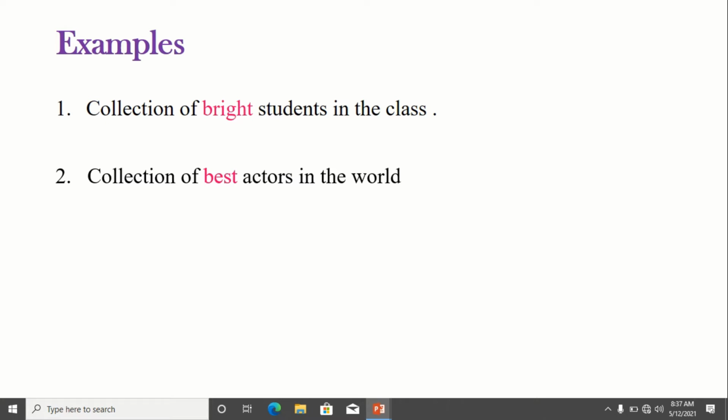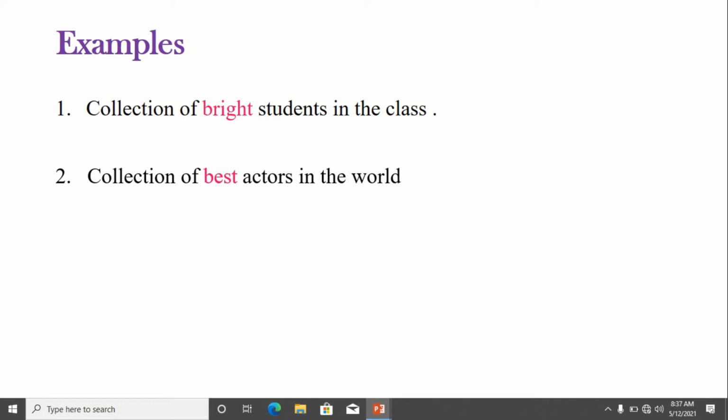So, what is the meaning of well defined? Well defined means that it is clear whether a particular object belongs to the set or not. Here, the words bright and best are not well defined.